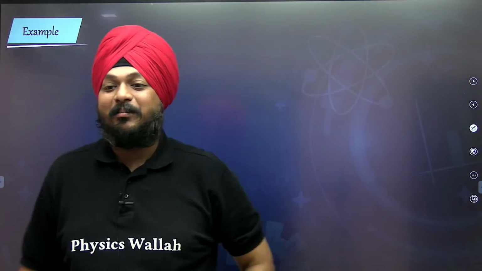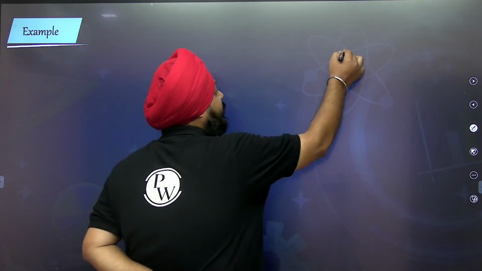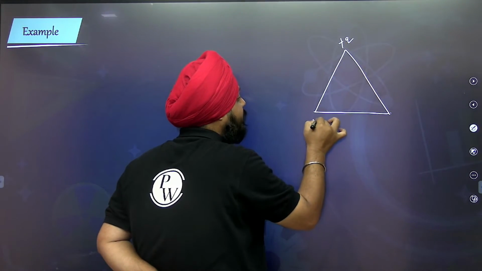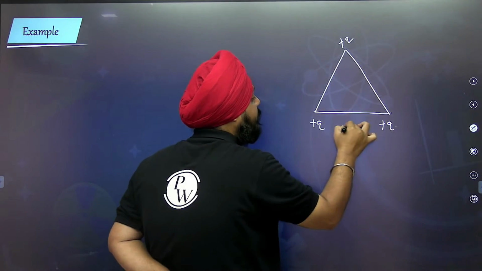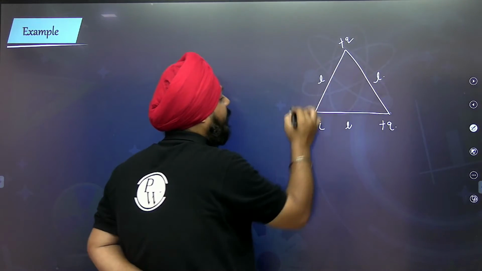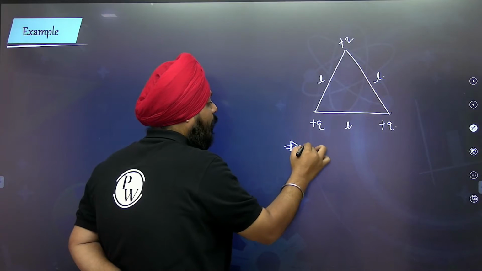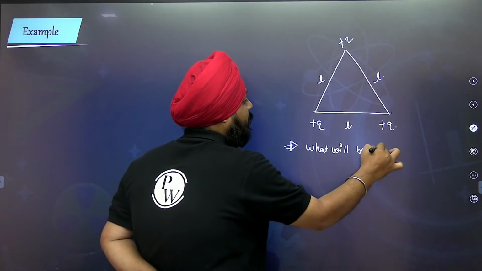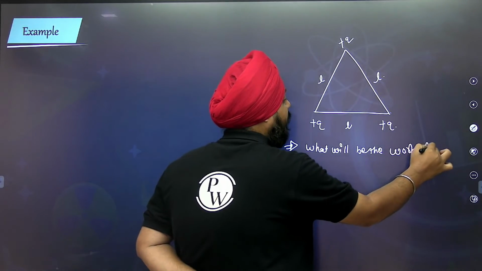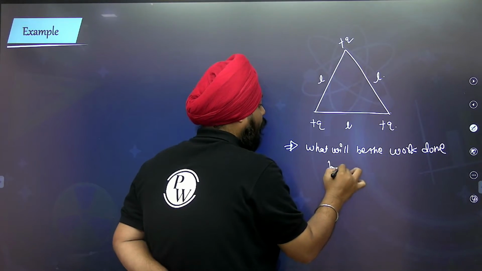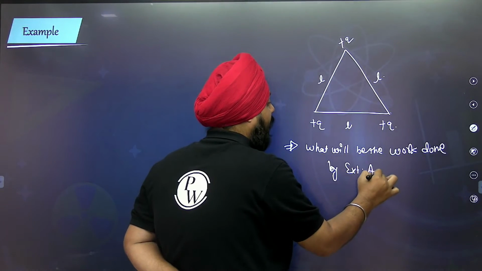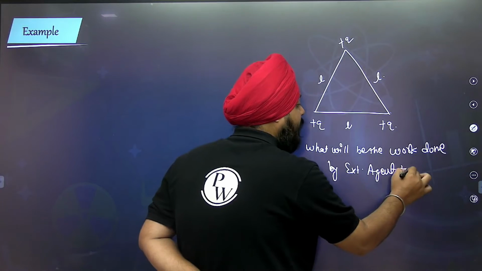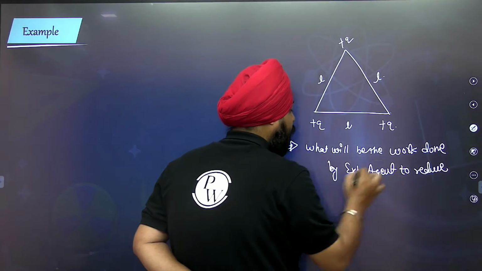Okay, let's see some examples. Three identical charges are placed on the vertices of an equilateral triangle having side length L. What will be the work done by an external agent to reduce the size of the triangle to L by 2?